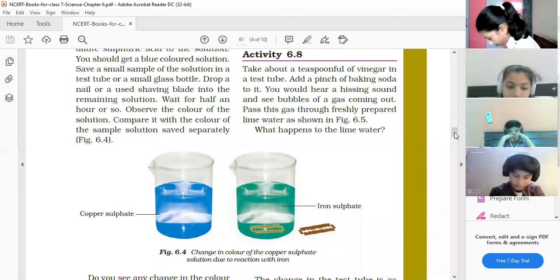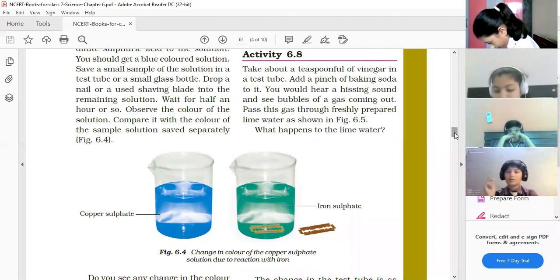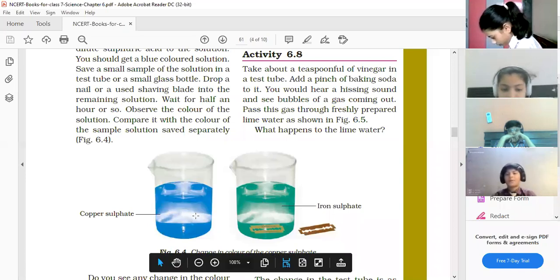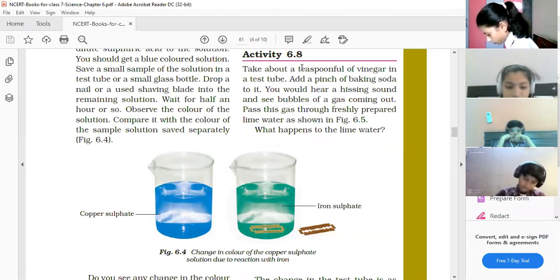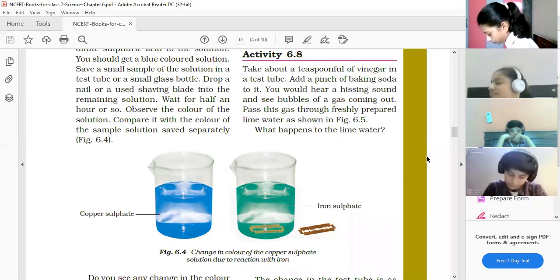So three reactions we have done. The first reaction we did was rusting, second burning of magnesium ribbon, and third copper sulfate plus iron nail, where copper gets deposited. One more reaction is there, one more activity is there. These all are examples of chemical reactions, children. One more is there, activity 6.8. So what does that activity say? Mahi, start reading.